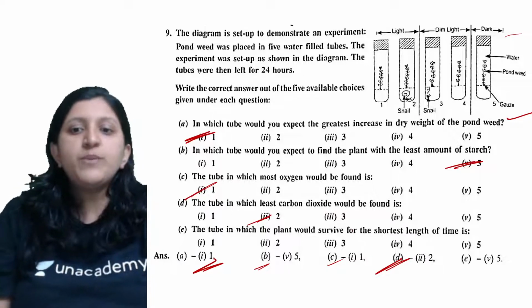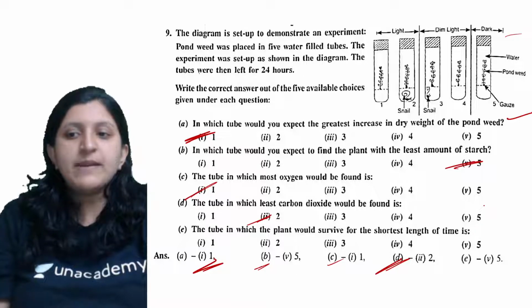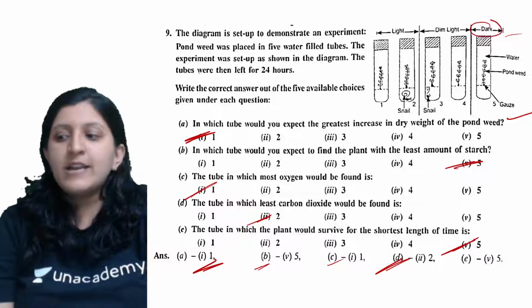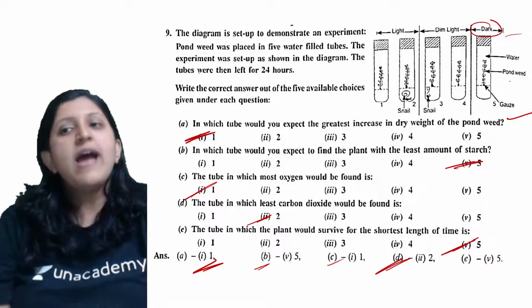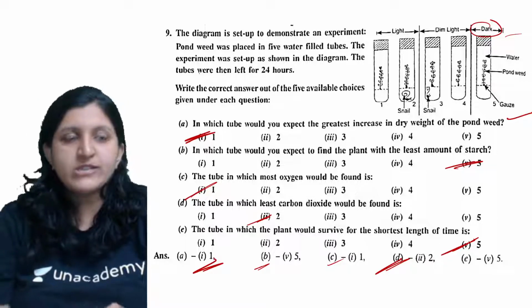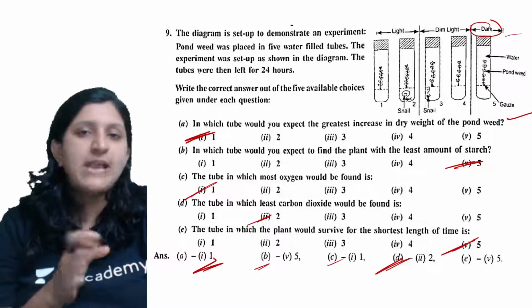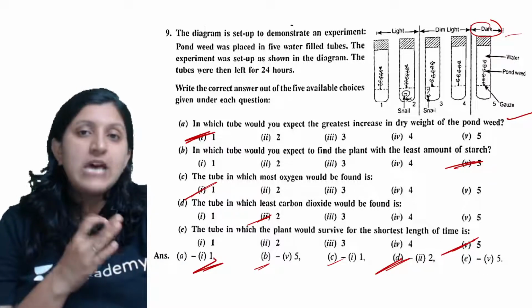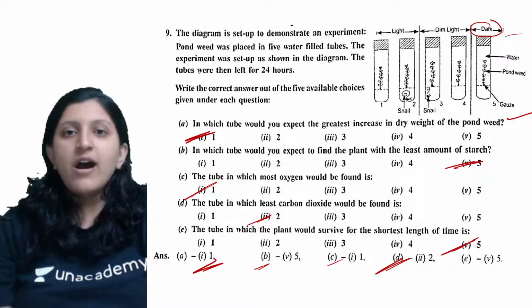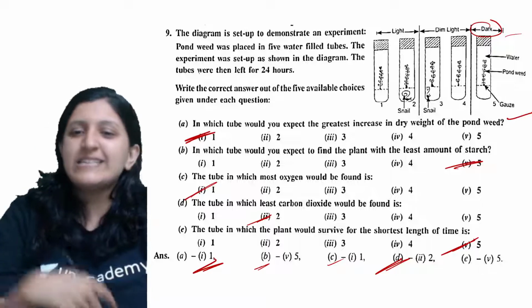The tube in which the plant would survive for the shortest length of time is the fifth one, because it is in the dark, so there is no stored food, and whatever food is there has already been used up. The starch is broken down into glucose, and the energy supply for the plant is done, so it won't survive for a long period unless it is kept in sunlight again for photosynthesis to occur. That's the reason it is the fifth one.